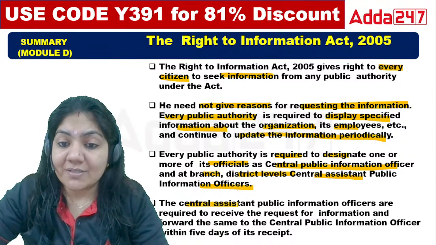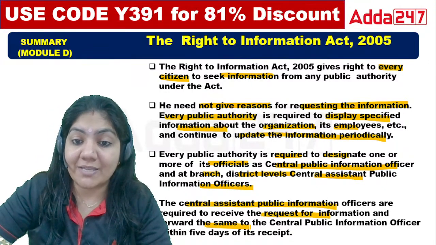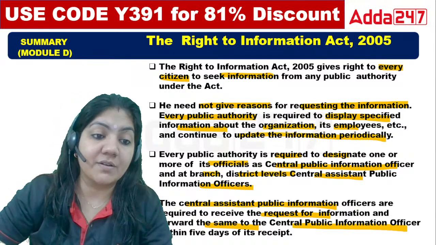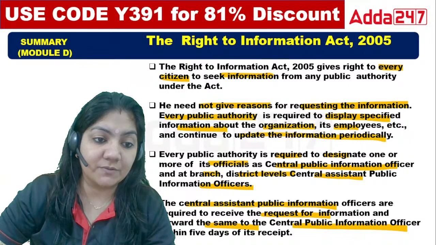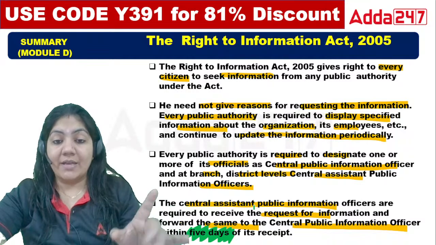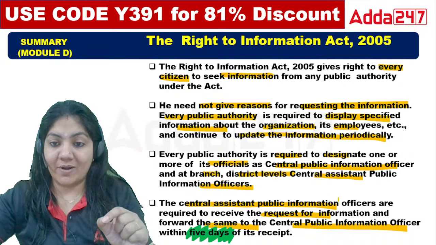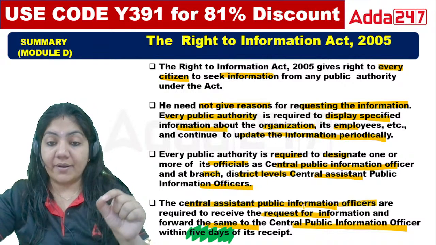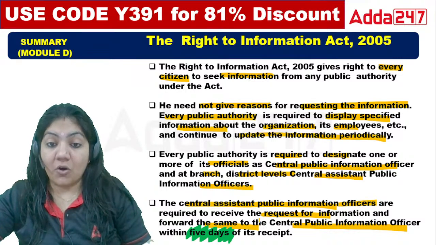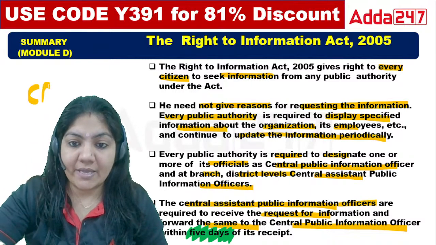The Central Assistant Public Information Officers are required to receive requests for information and forward the same to the Central Public Information Officer within 5 days of the receipt. That is very, very much important. What is this? The Central Assistant Public Information Officer. This is one designation. It is CAPIO.